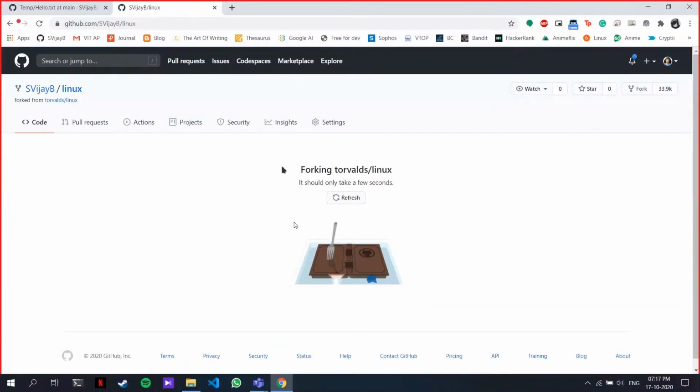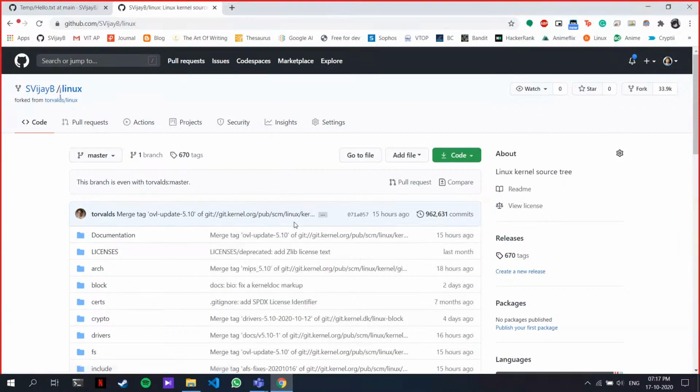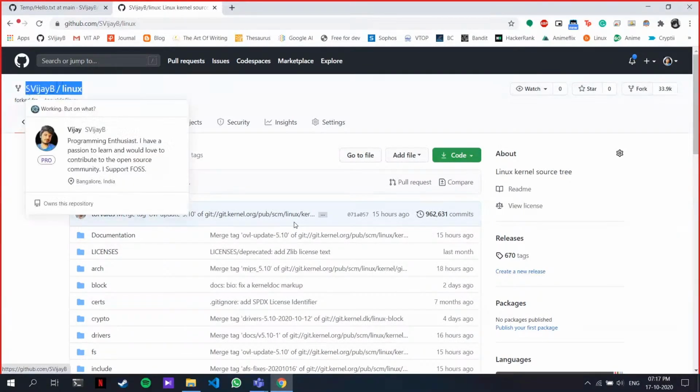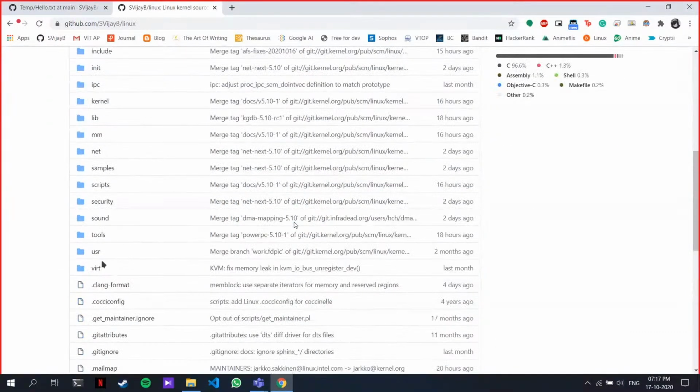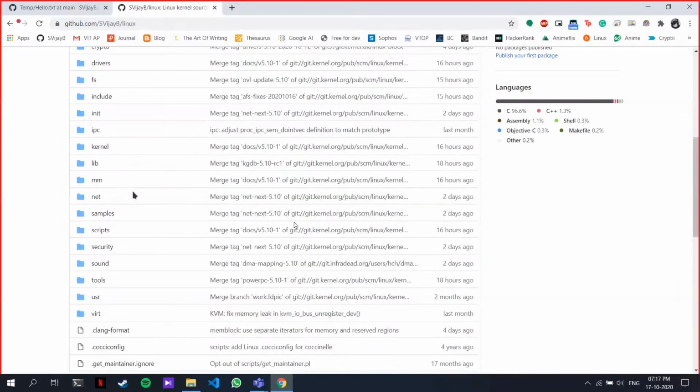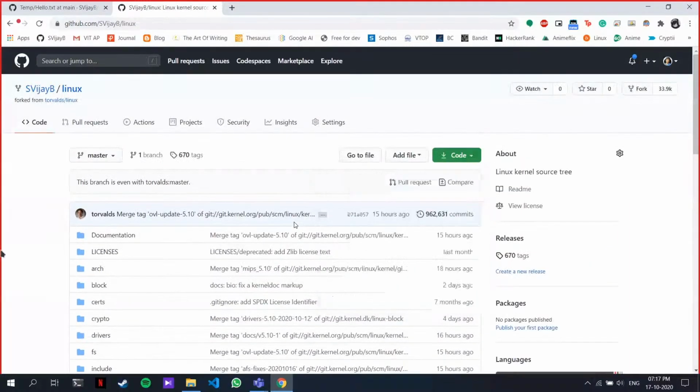What forking does is create a copy of that and put it inside your profile on GitHub. So right now we can see that this whole operating system is inside mine. Now I can clone this, make any change I want to any of these files, and work on it by myself. So any project you find on open source, you can clone it and work on it yourself. That is how you fork a repository on GitHub. Forking is just copying the repository to your own profile.